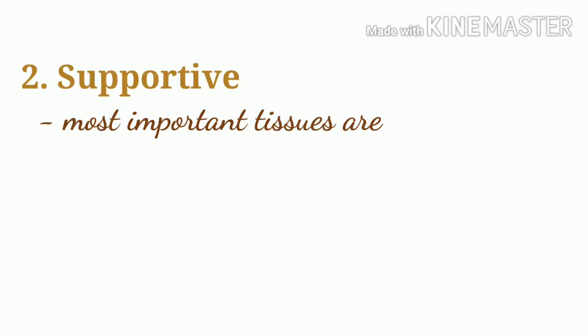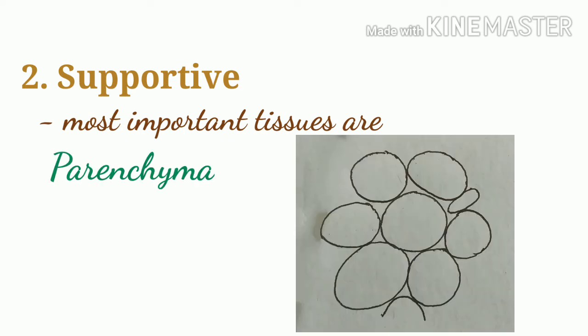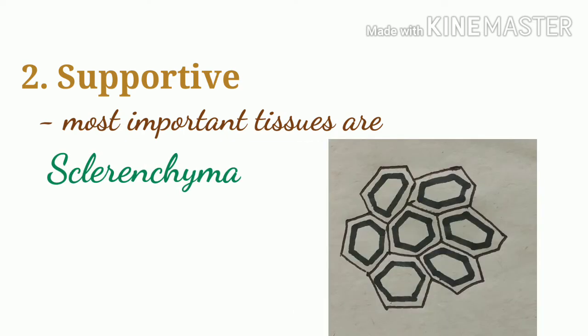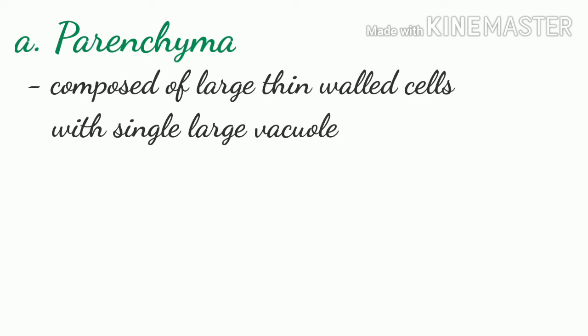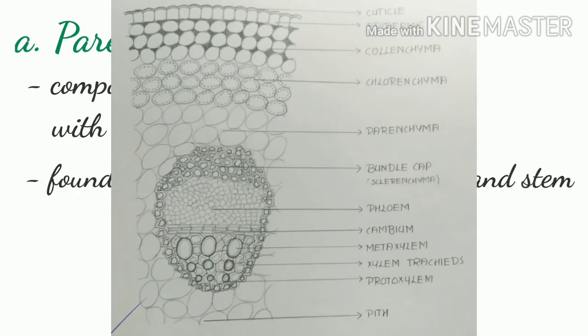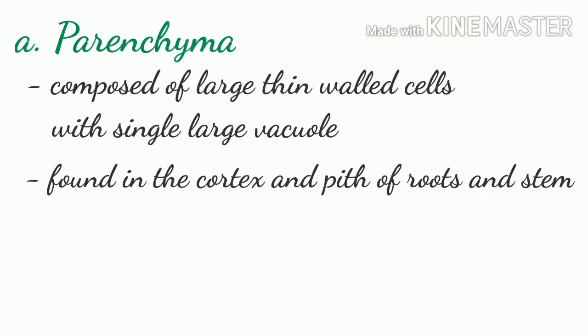The three most important ones are parenchyma, collenchyma, and sclerenchyma. Let's begin with the first type of supportive tissue, that is parenchyma. Parenchyma is composed of large, thin-walled cells, usually with a single large vacuole. They are found in the soft parts of the plant, such as in the cortex and pith of the roots and stems. These cells are living.